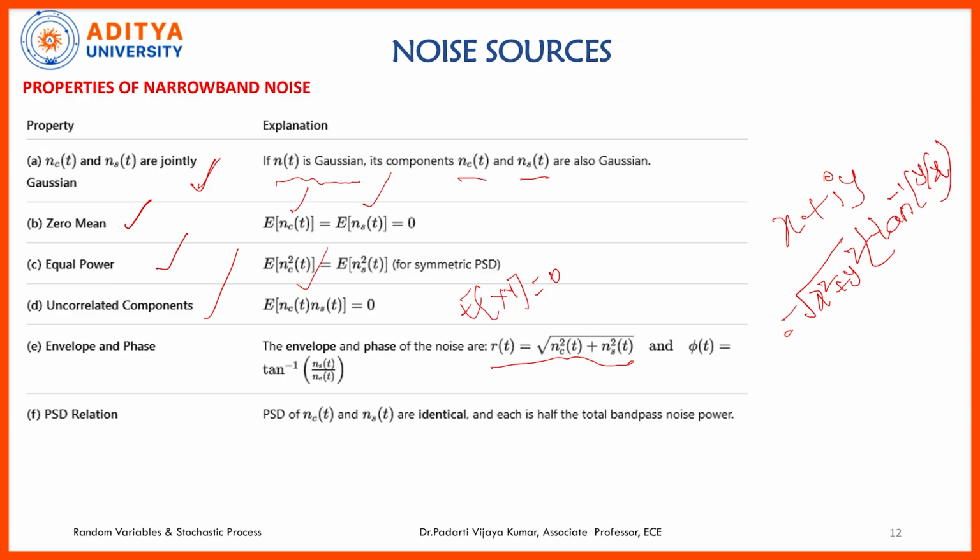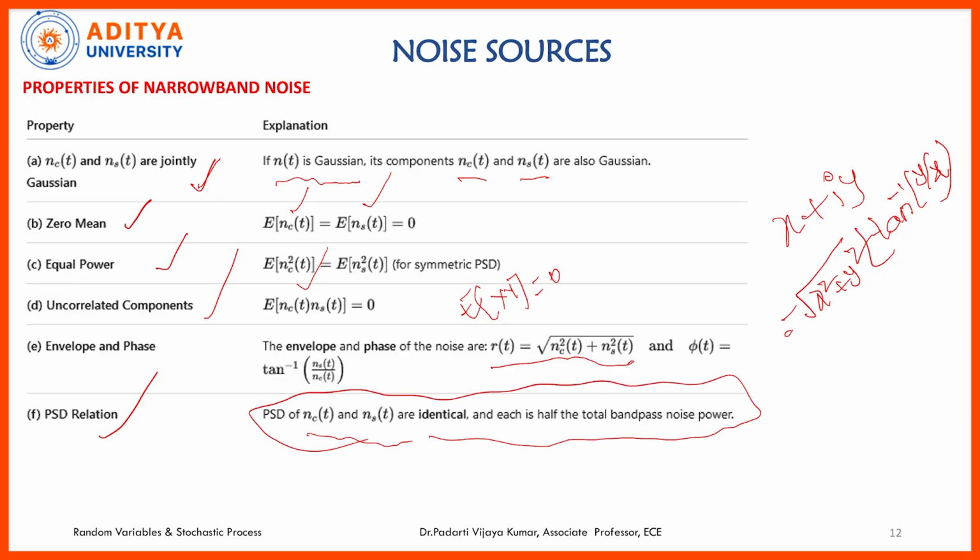In the earlier slide, we expressed noise as a summation of in-phase component and quadrature phase component. The magnitude and phase can be computed using this formula. And for the power spectral density relation, the power spectral densities of nc(t) and ns(t) are identical. Both have equal power, so the noise power is shared equally over this band of components.